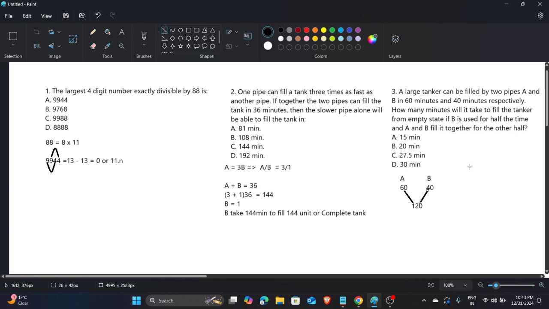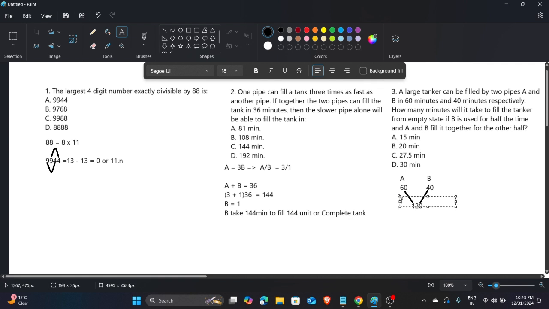If this is the LCM, it means the efficiency of A is 2 units, and the efficiency of B is 3 units. Okay, this is the efficiency.